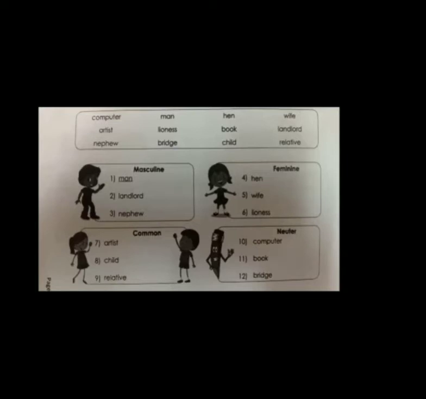This will go under the male gender. So, you have to write this under the masculine column. There you can see the word landlord. L-A-N-D, L-O-R-D, landlord.